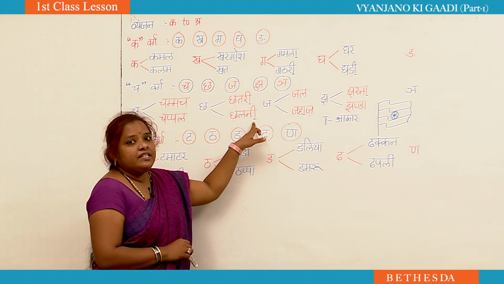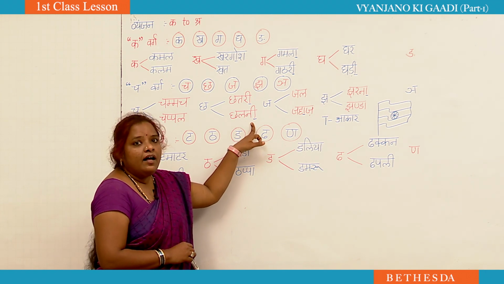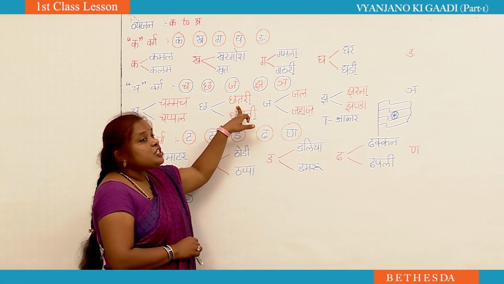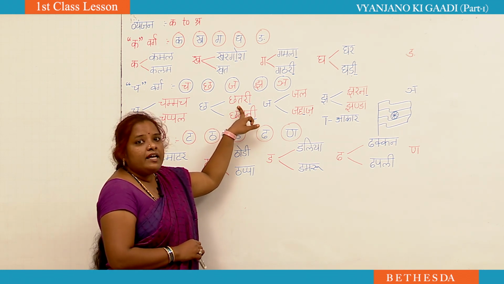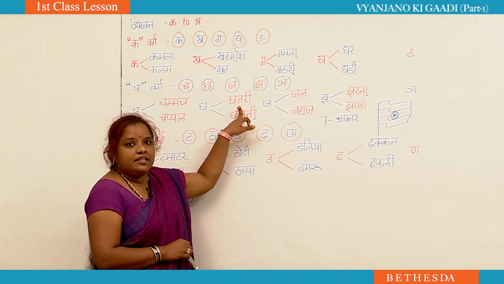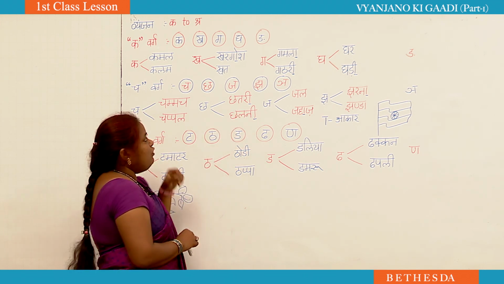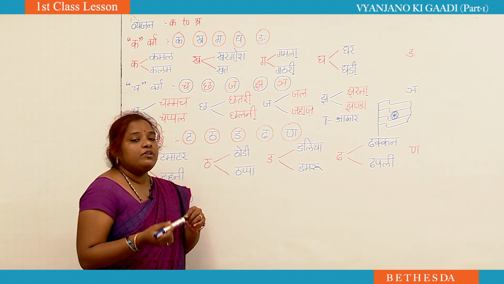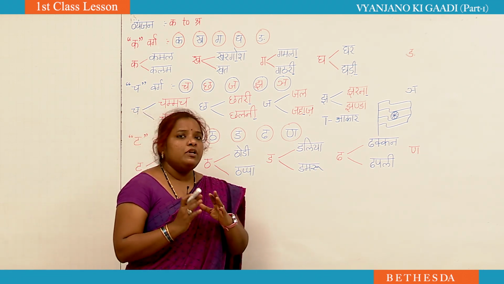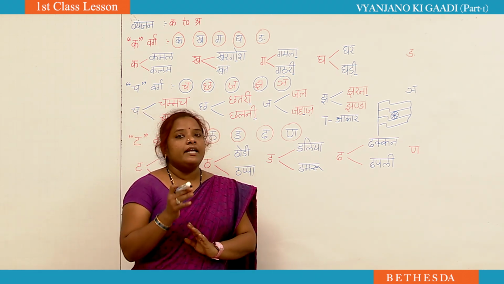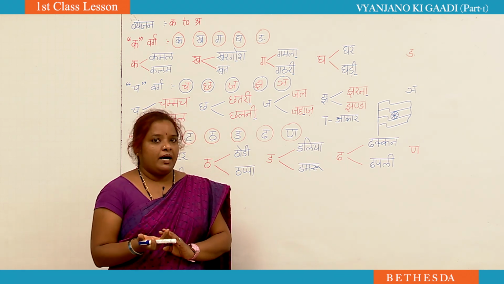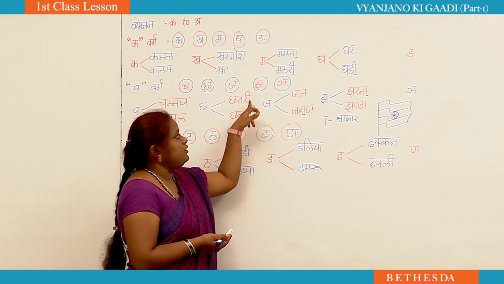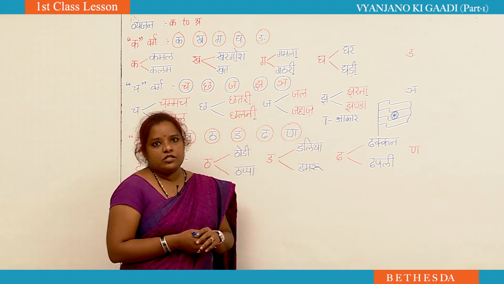So how to read this? Cha, la, na, ikar, ni. Chalni. Cha, ta, ra, ikar, ri. Chhatri. Okay, so whatever matras you are getting will be useful to write some other words. If you learn only the letters, you can write only the words which don't have any matra. But if you want to write some other words, then you have to learn these matras also.